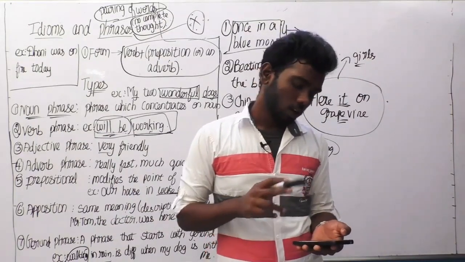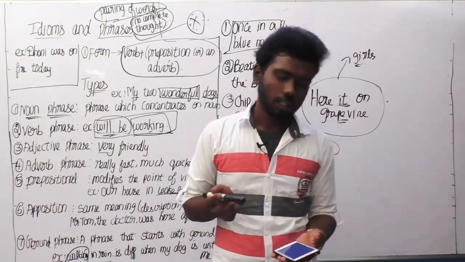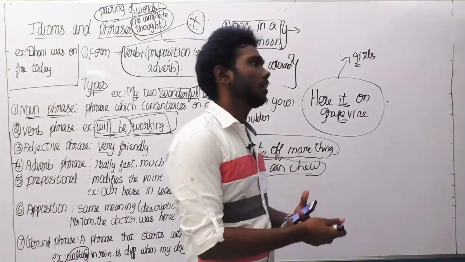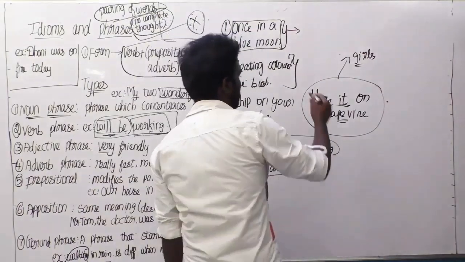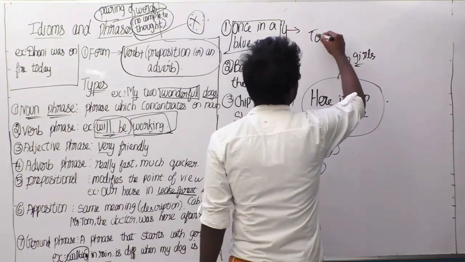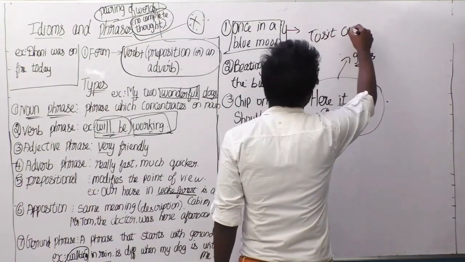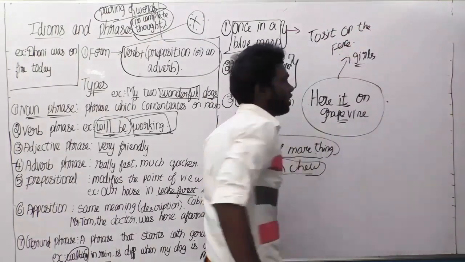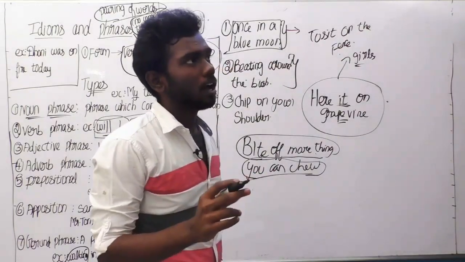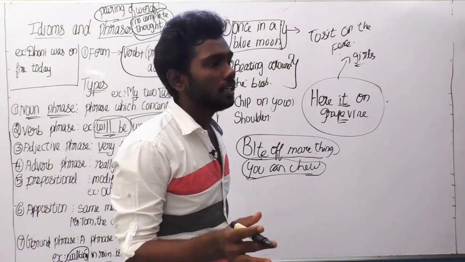To sit on the fence. This also, if you think this idiom, you can solve it easily. Let me write it here. To sit on the fence. So here you are not clear about your decision and you are sitting in a neutral place.